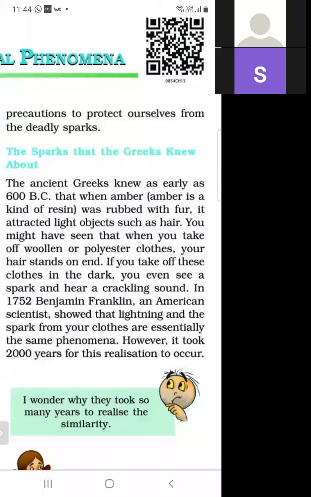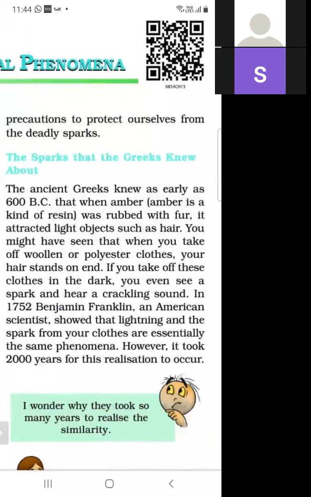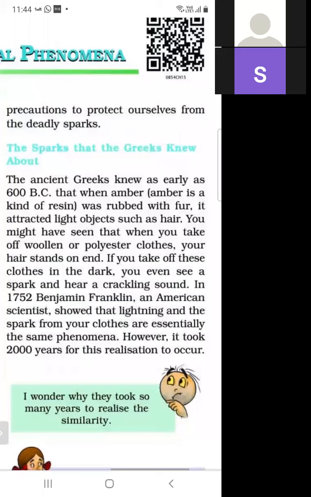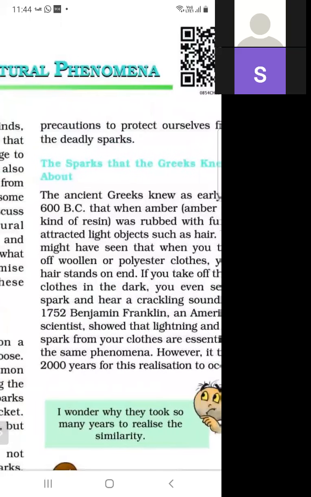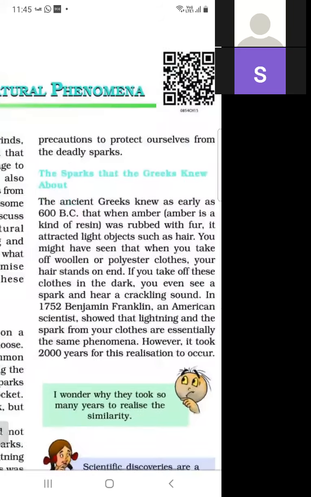Firstly, when there is rain, sparks are produced. So we should not come out of the home when sparks are produced. So the first precaution is that we do not come out of our house when sparks are produced. Second, when we are out of our home and high sparks are produced, then we have to stand under a shed, and we must not stand in the open ground. So these are the precautions from the deadly sparks.